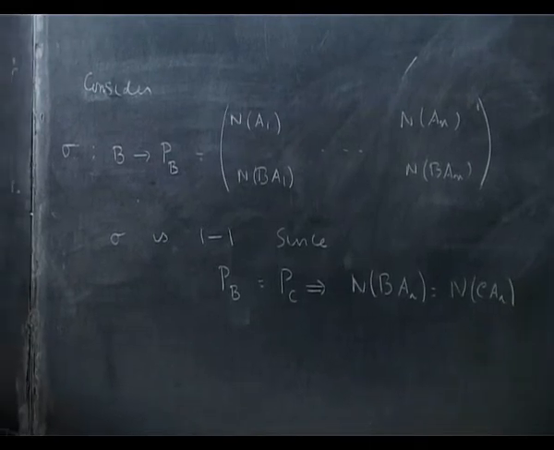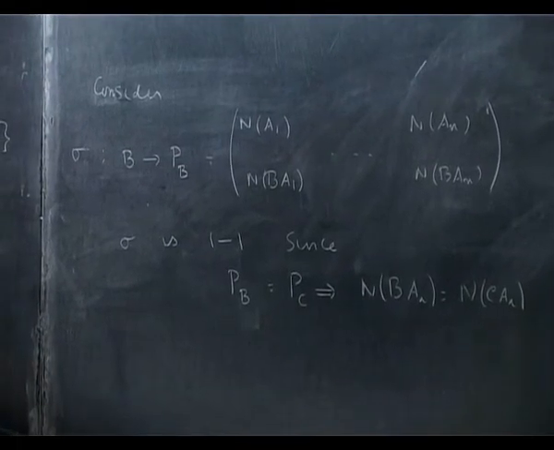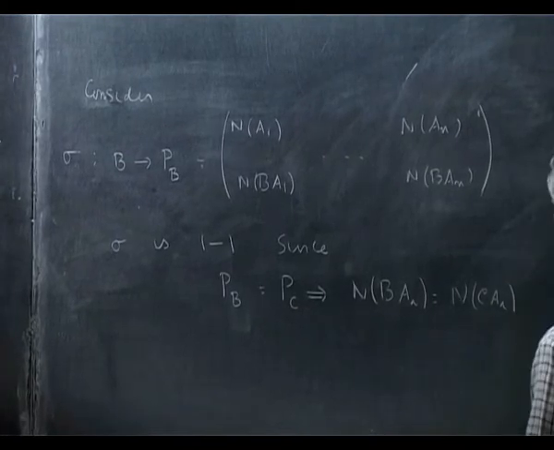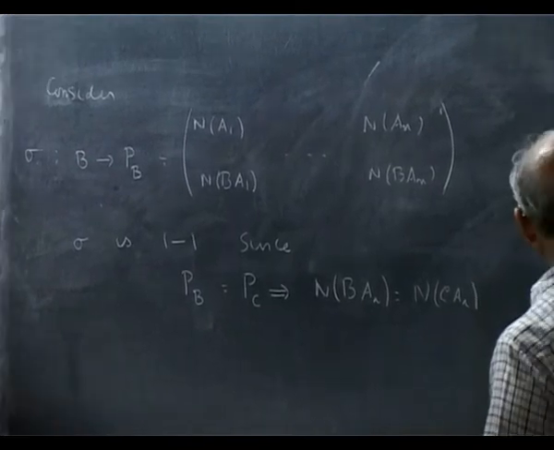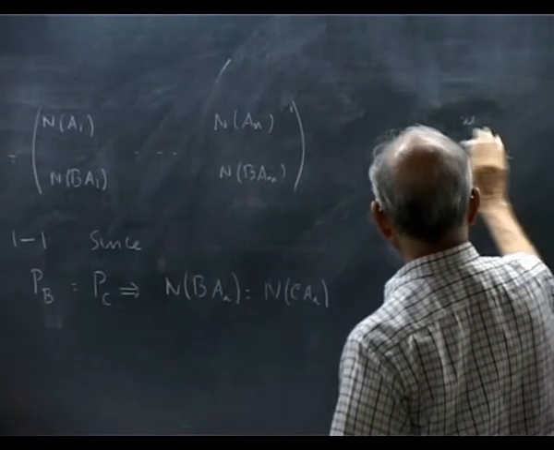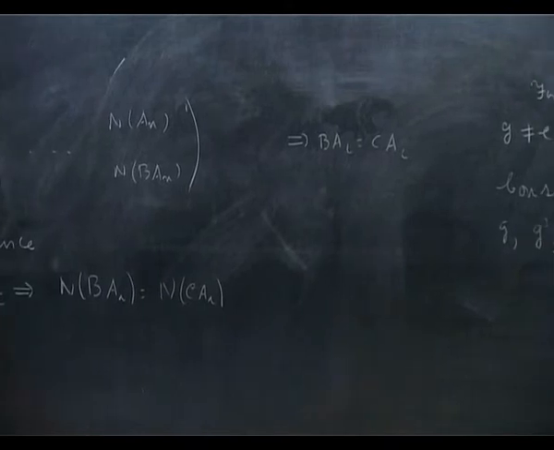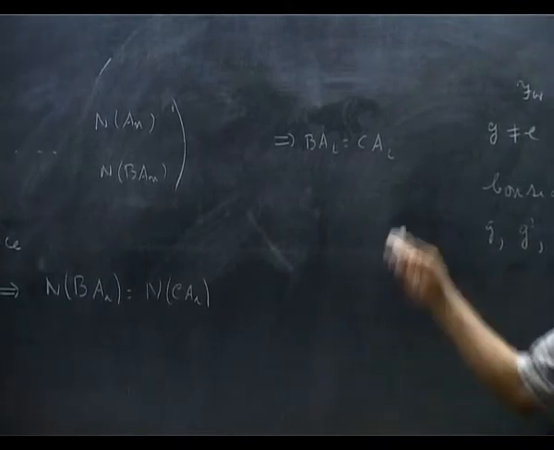But I have given distinct numbers to the distinct group elements. So this implies B Ai is equal to C Ai, because I have numbered them differently. So B equal to C, because these are invertible.